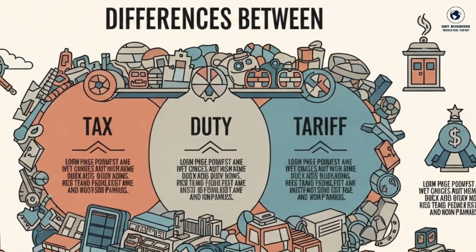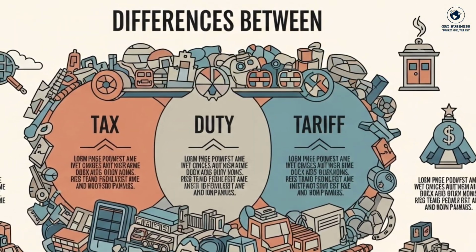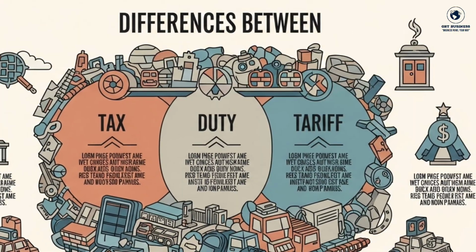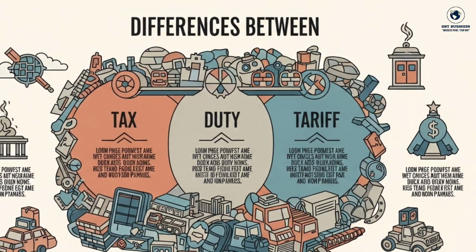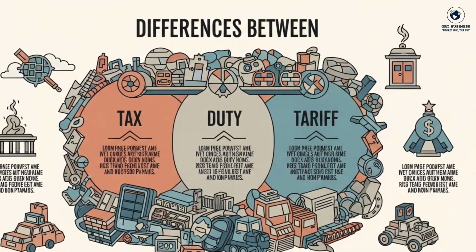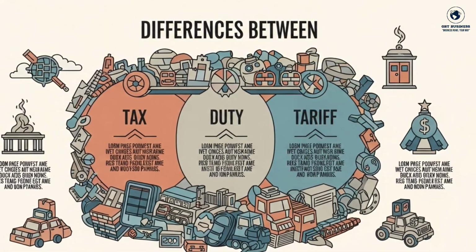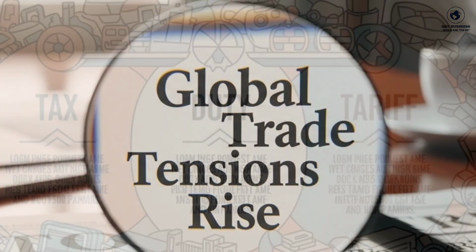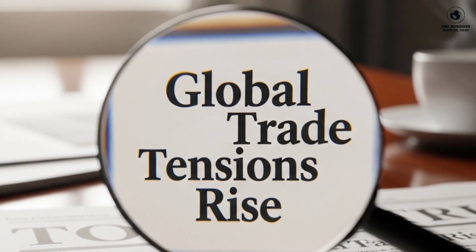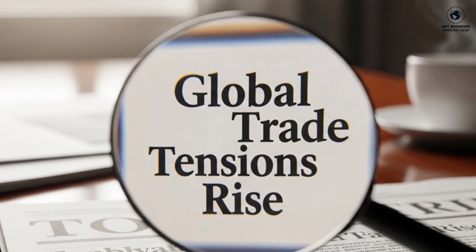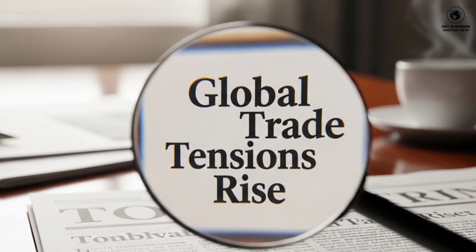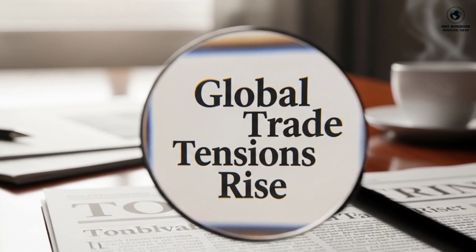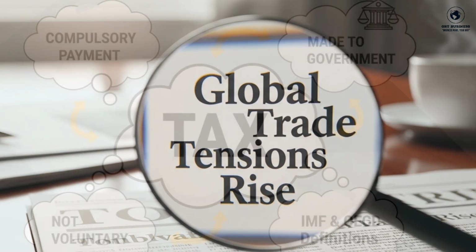Usually, people think tax, duty, and tariff are the same thing, because in all three, money goes to the government and all three affect some cost in one way or another. But in the language of economics and law, their roles are slightly different. If this difference is understood in simple language, then even the big headlines of international trade suddenly start looking very clear. And this is the most important part of this story, because misunderstanding words often becomes misunderstanding the entire news.